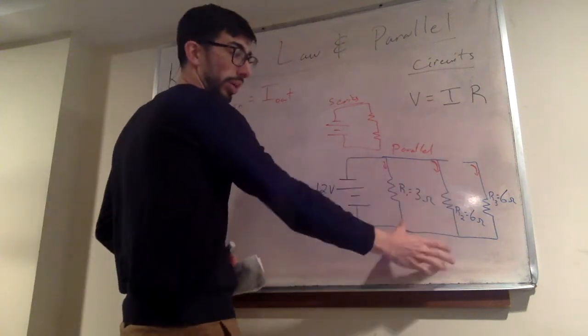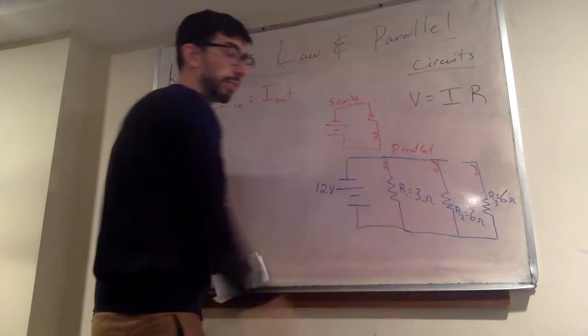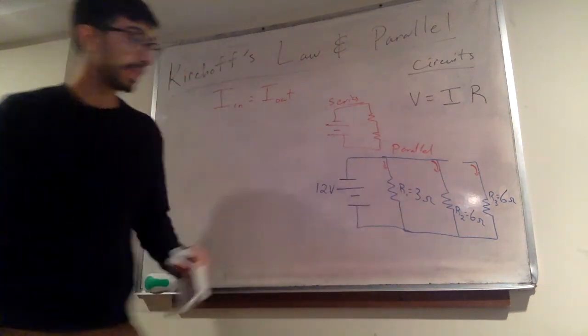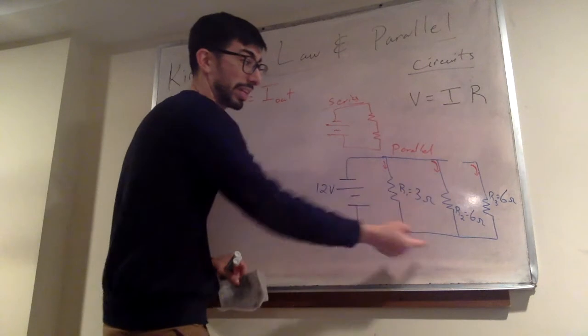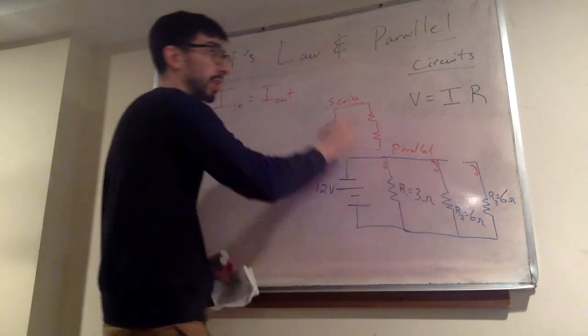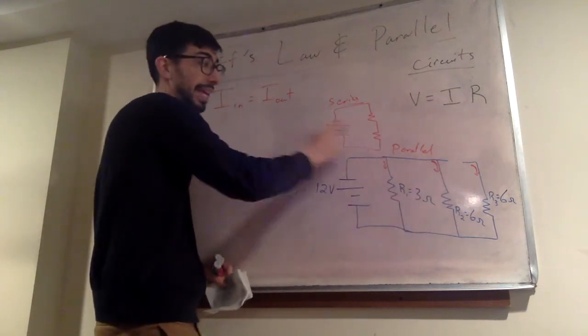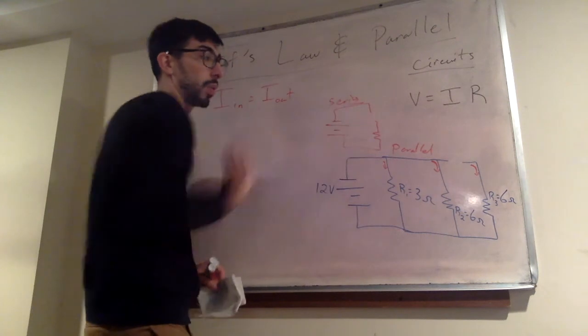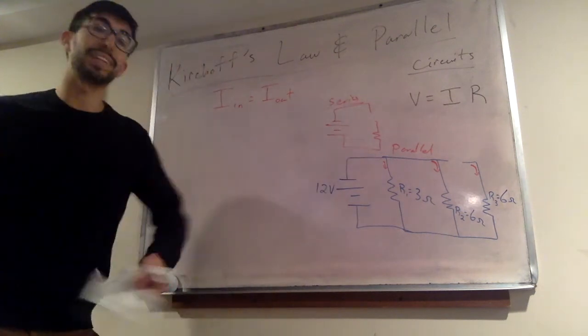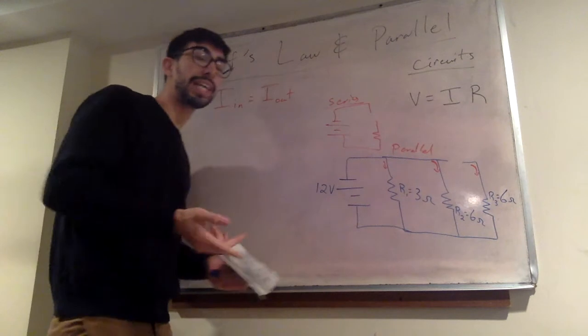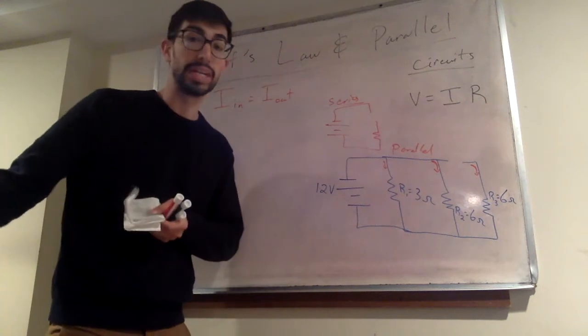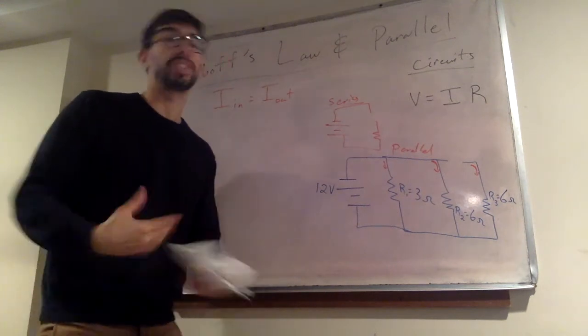But what about R1 and R2 here? Will those still receive a current? The answer is yes. You'll still get a current through these lines, even though there's a break right here. Whereas in a series circuit, if this were to go out, the whole thing would shut down. This is the difference between you turning off your light and then suddenly the hospital down the street losing power, which is obviously not ideal.